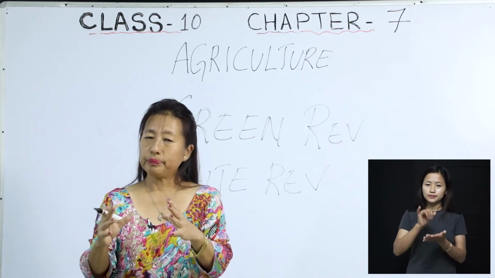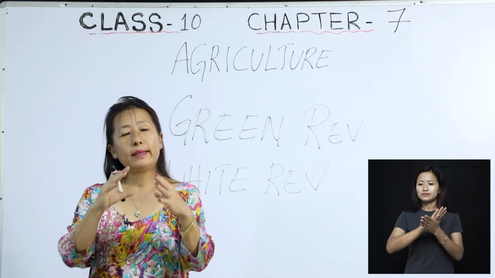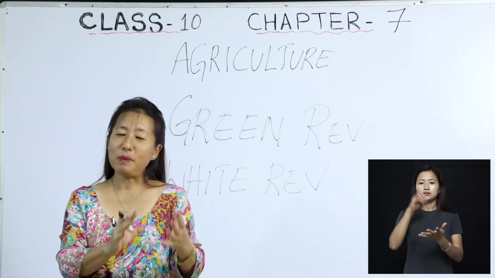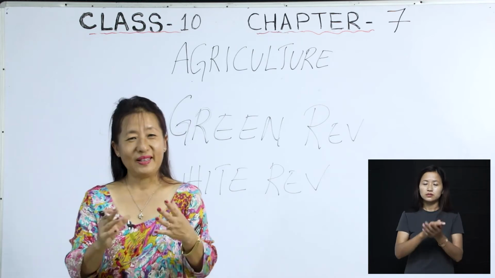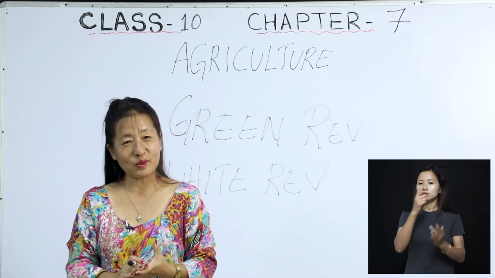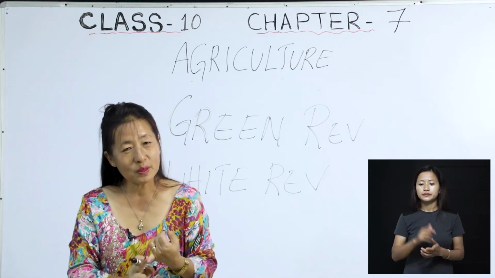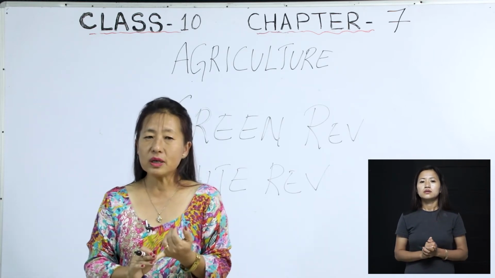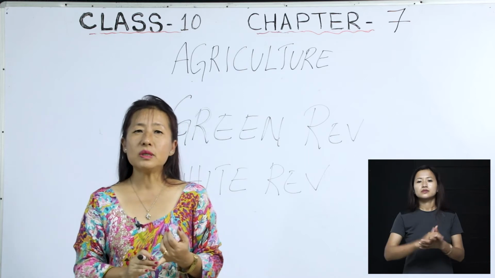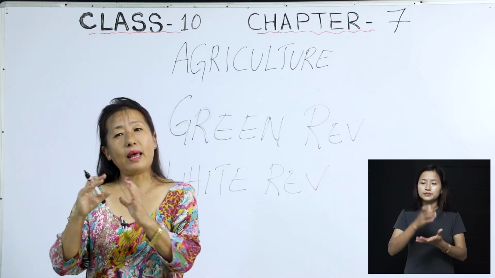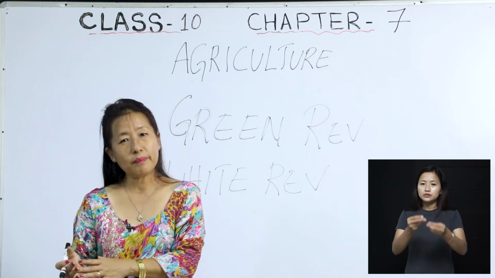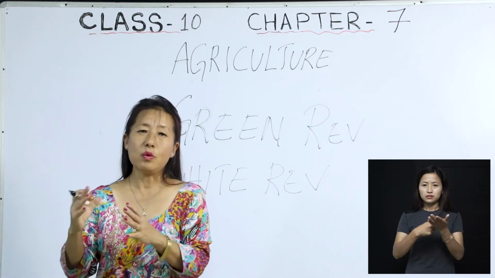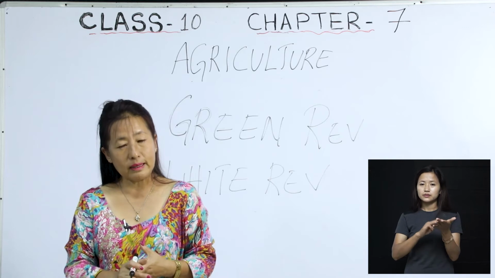So with that, we have come to the end, but we will just do a recap again, in order to make sure that you are keeping up with your textbook, and hope you have understood. In this chapter, we have discussed agriculture. Agriculture is the process of producing food, but apart from producing food, it is also to do with producing raw materials for the industries.